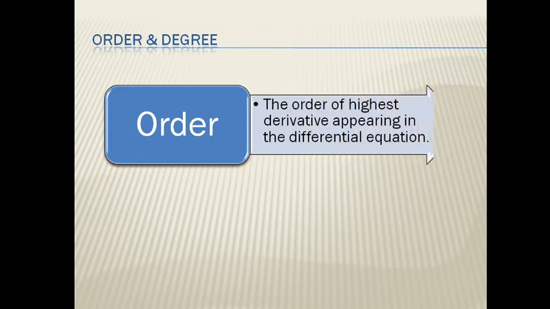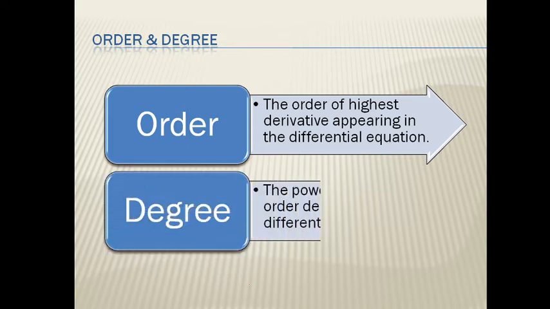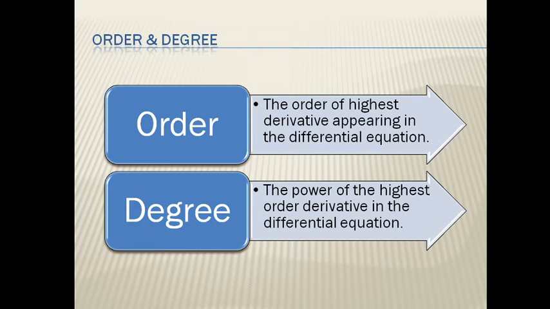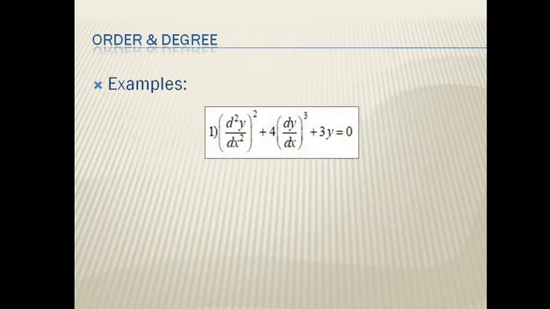Order is the order of the highest derivative appearing in the differential equation, and degree is the power of the highest order derivative in the differential equation. For example, here the highest order derivative term is d2y by dx square. Therefore, the order of this differential equation is 2, and the power of this highest order derivative is 2. Therefore, the degree is 2.